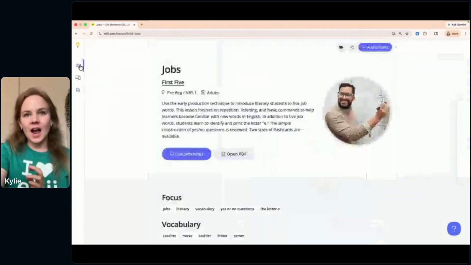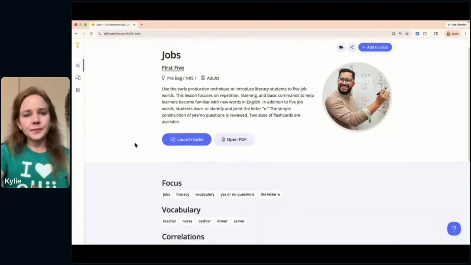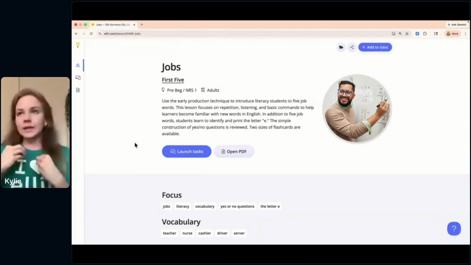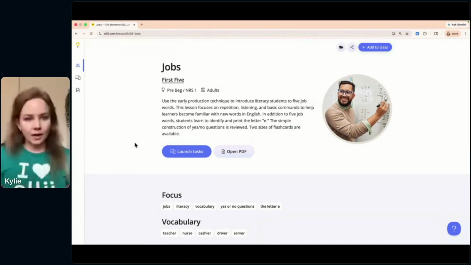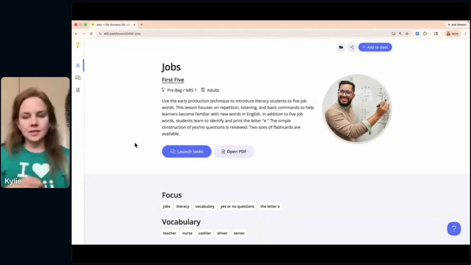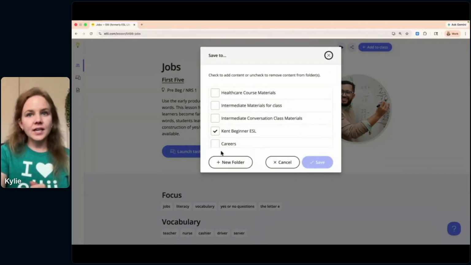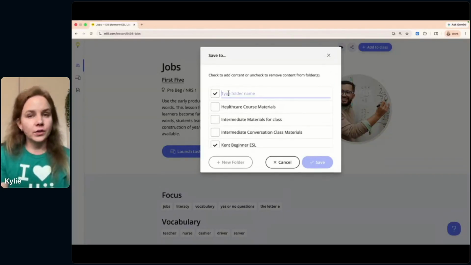So that's our first 5 series. I'm going to show you the digital task player when we look at a different type of lesson in just a few moments. But let's say that you really like this lesson and you want to keep track of it, and maybe you haven't set up a class in Ellii yet. You're just navigating the platform, wanting to find things, keep track of them. You can add this lesson to a folder. And you'll see this little folder icon here, and you can click Save to Folders. And here's where you can create a new folder in real time.